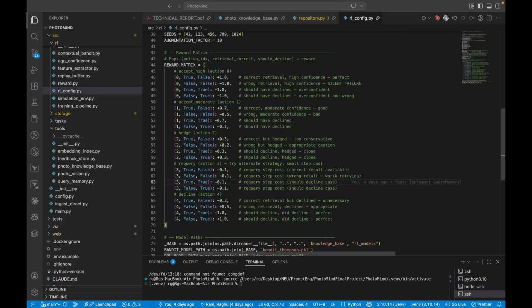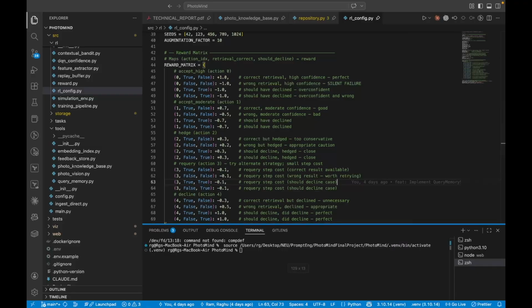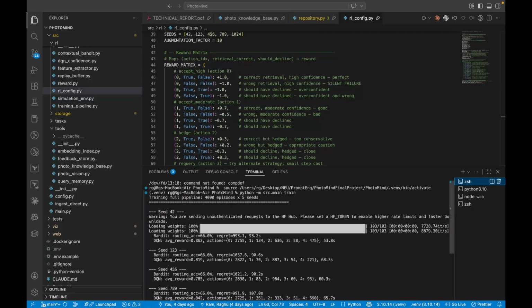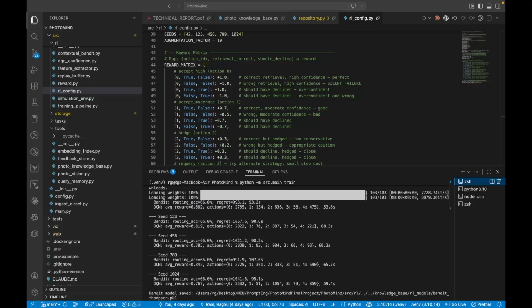One thing I'm proud of here is all the RL training runs offline. I built a PhotoMind simulator that pre-computes all four search strategies on every query once, caches everything, then runs thousands of training episodes against the cache. So you can iterate on the RL without burning money on OpenAI.